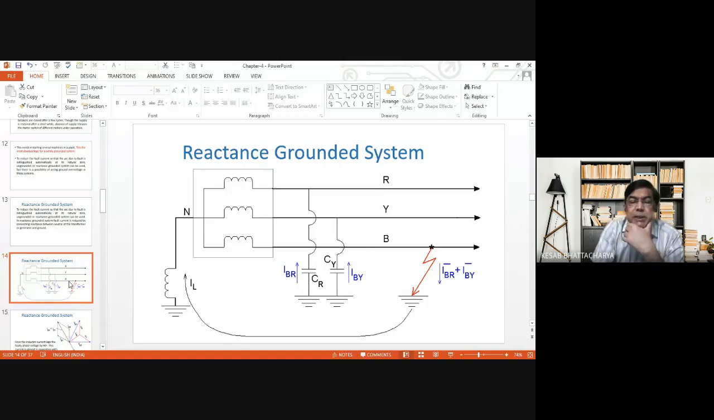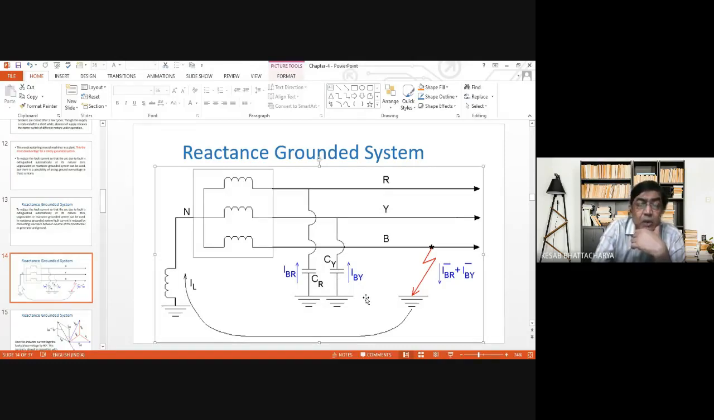So this is the system. Here we have connected one inductance between the neutral point and ground. So obviously, this fault current, as before, will be IBR plus IBY. Why? This IBR and IBY will be flowing through these capacitances as before, but there is another fault current IL, which will flow through the inductance.